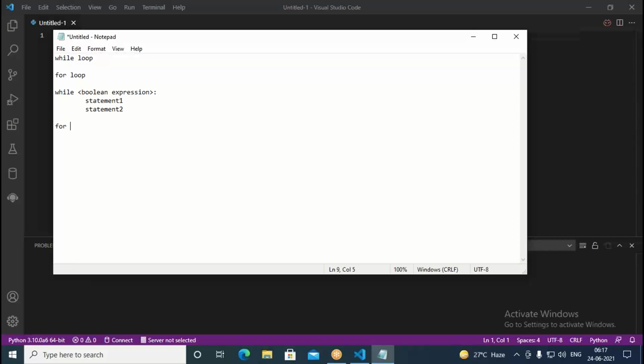Similarly, we use a for loop to iterate over a collection. We have a list, which is nothing but a collection of items. Similarly, we have a tuple, which is nothing but a read-only list. We have a set. In a set, we have the elements which occur only once.